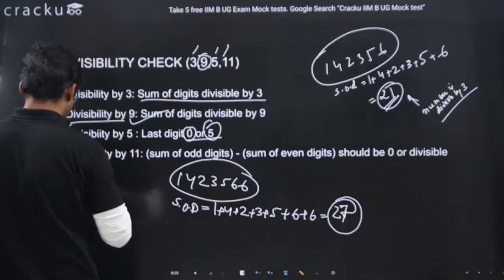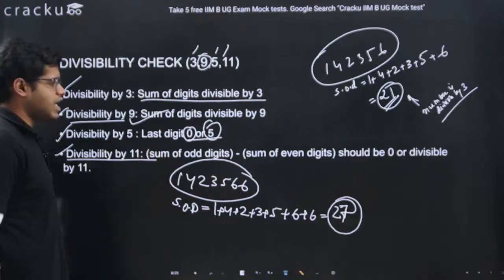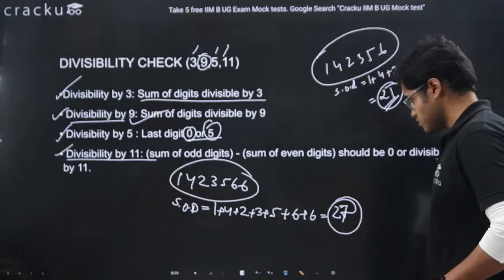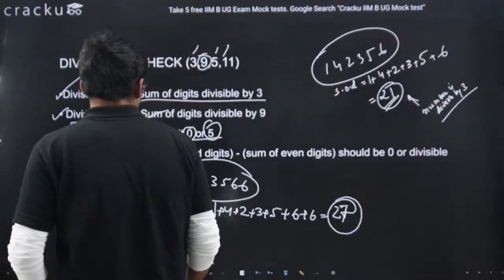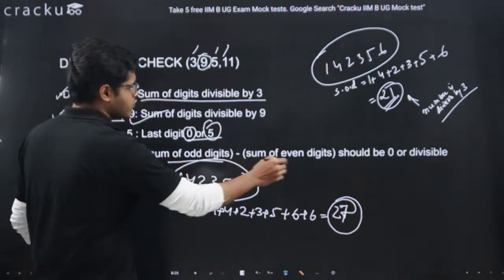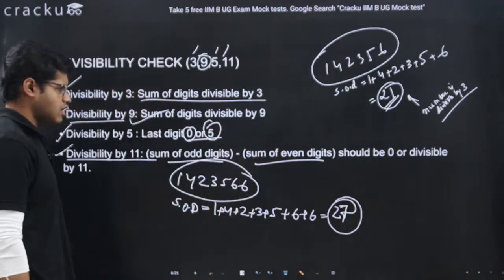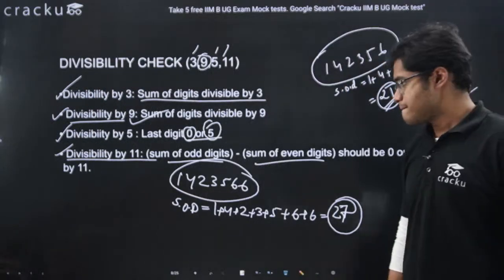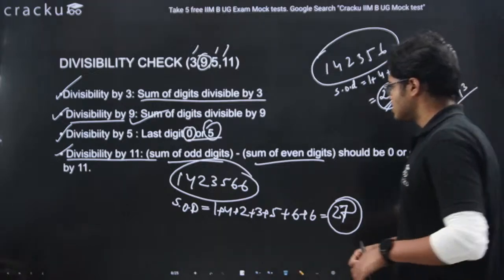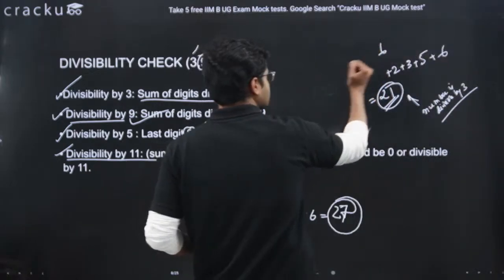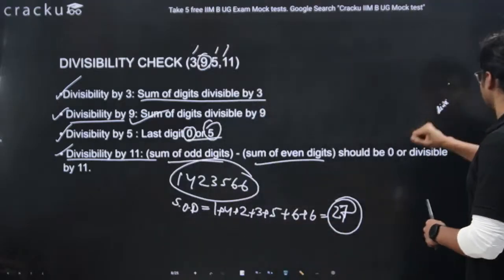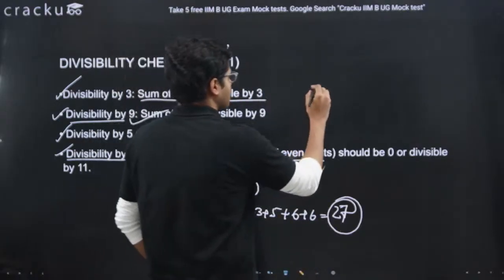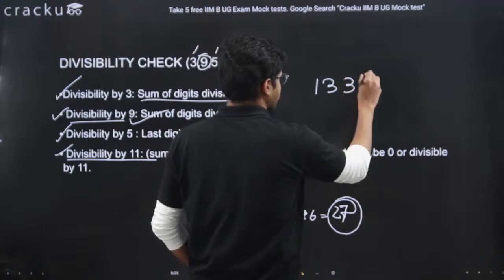Now we have the divisibility test for 11. What does this mean? Suppose we have a number. Let's first read it. It is given: sum of odd digits minus sum of even digits should be 0 or divisible by 11. This is a statement, but let's try to understand. Let's say we have a number 1331.